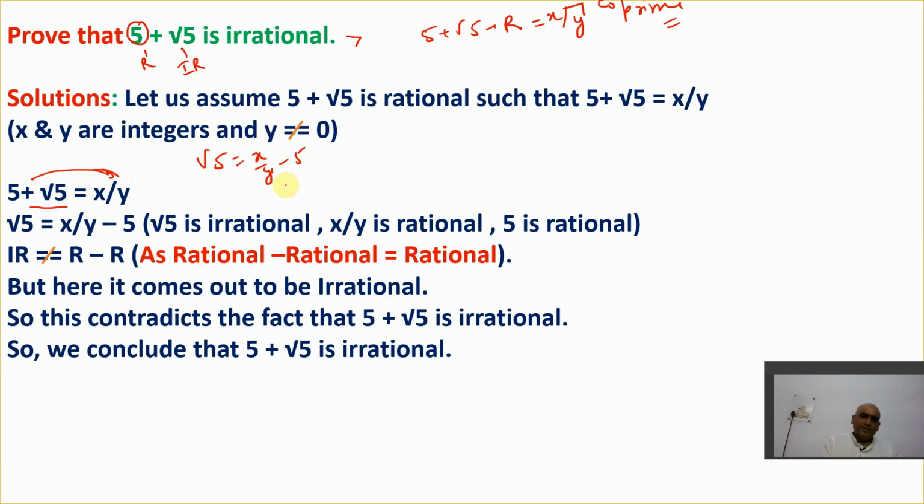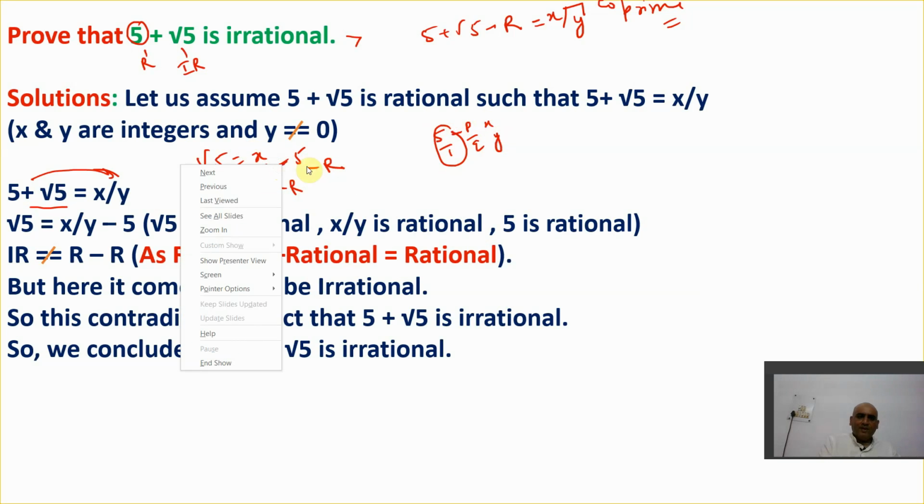Now let's see. This 5 is rational. This x upon y is also in rational form. Why is 5 rational? Can I write 5 as 5 upon 1? If this is 5 upon 1, it takes the form of p by q or x upon y. Yes, it's a form of rational. So this is a form of rational, this is a form of rational, and in between the sign is minus.